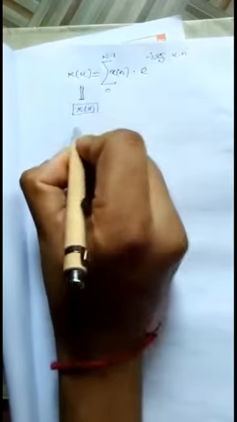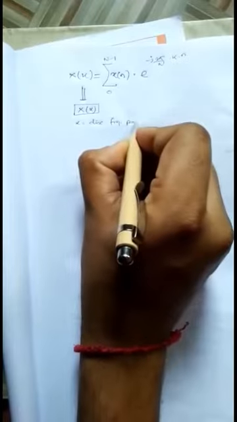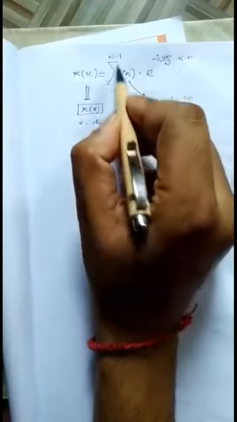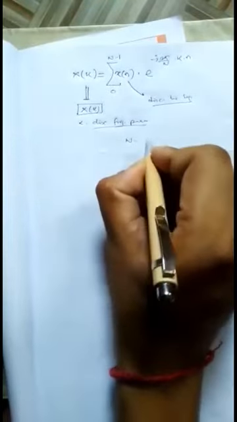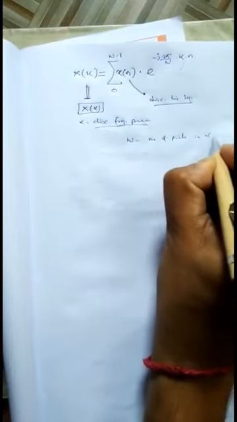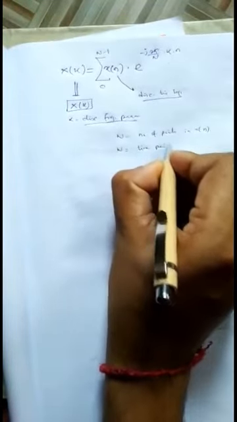that is in terms of x of k, where k is a discrete frequency parameter. We have already known that. And in that sequence, x of n is nothing but a discrete time sequence. Whenever it is multiplied by the negative power of that exponential term and summed from 0 to N minus 1, that N is nothing but the number of points in the sequence x of n, as well as the time period of that sequence also.